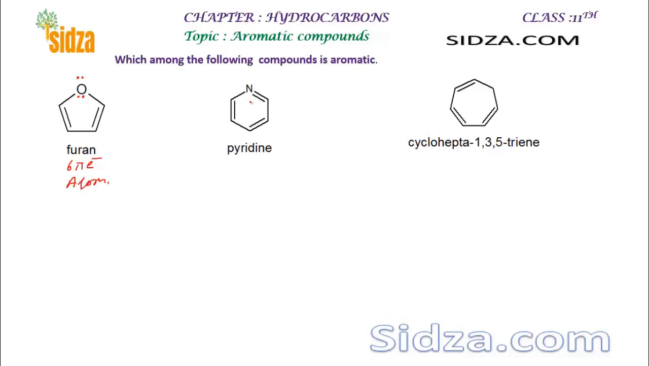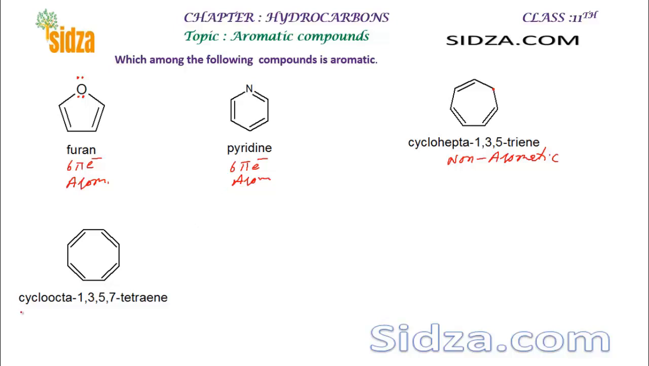In pyridine, there are 3 pi bonds, and it is a 6 pi electron system. So this is aromatic. What about this one? Cycloheptatriene, 1,3,5-triene. You can see double, single, double, single, double, and then 2 single bonds without any positive or negative charge, right? So this is the carbon which is sp3 hybridized, and there are 2 single bonds. So this is not a completely conjugated system. So it's not an aromatic compound, rather it will be called non-aromatic.